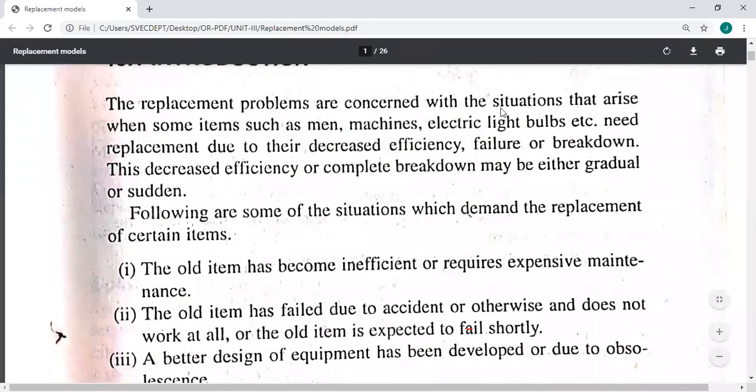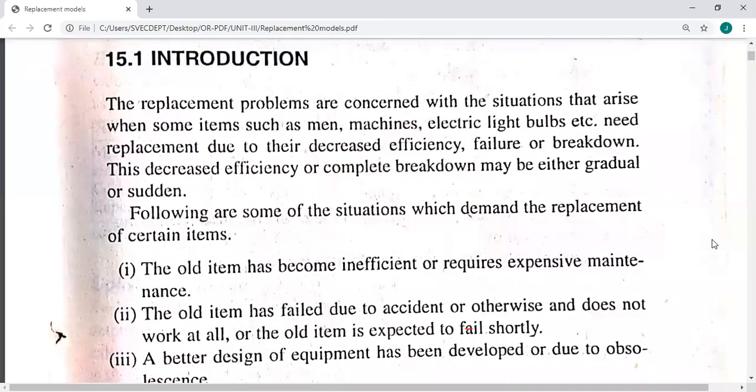The replacement problems are concerned with situations that arise when some items such as men, machines, electrical light bulbs need replacement due to their decreased efficiency or failure or breakdown. This decreased efficiency or complete breakdown may be either gradual or sudden. It happens in our day-to-day life. For example, in our home, the light may fail suddenly, so it requires a replacement.